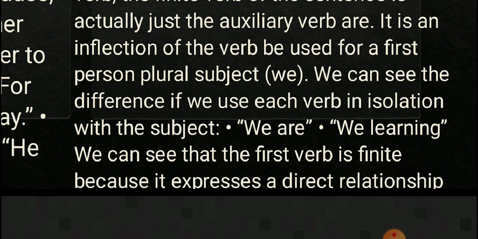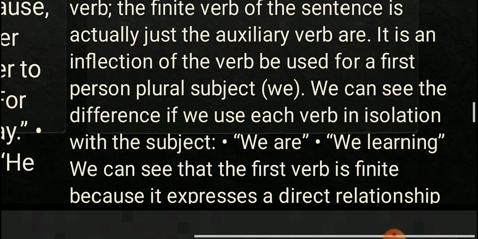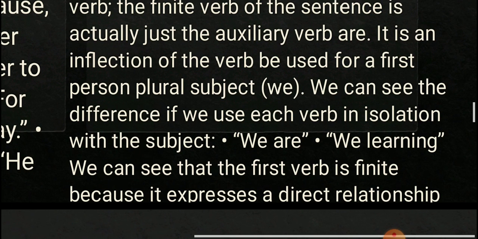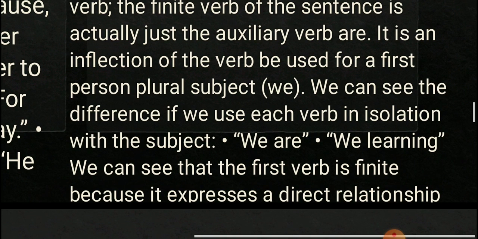So which one gives us some complete sense? We are. We can see that the finite verb is finite because it expresses the direct relationship with the subject. If we say we are, it means that are has a direct relationship with the subject we. So are is a finite verb, and it can go on to form any number of complete sentences.